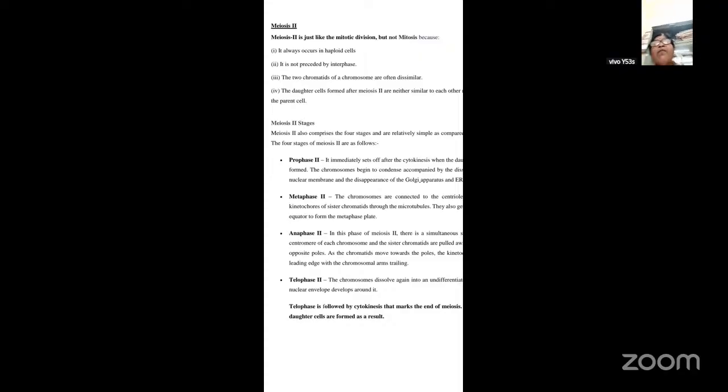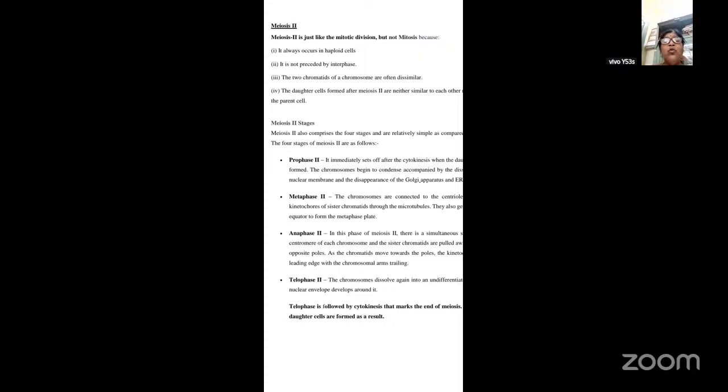Like what we have observed, that mitosis occurs in haploid cells, but meiosis occurs in diploid cells. Then mitosis is followed by interphase, but meiosis 2 is not followed by interphase. The next is the two chromatids actually are dissimilar, but here we see they are similar, and the daughter cells that are formed after meiosis 2 are neither similar to each other, nor similar to their parent. So these are some of the differences. And the stages, of course, are similar to mitosis, as we have seen: prophase 2, metaphase 2, anaphase 2, and telophase 2. And actually, what happens in all these, we have already known.